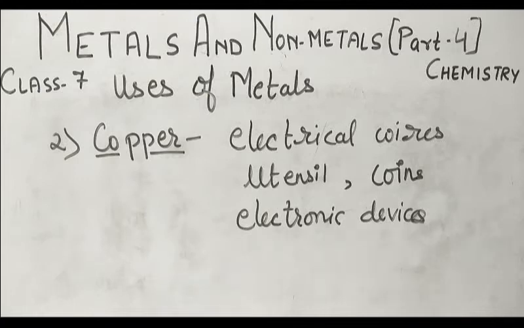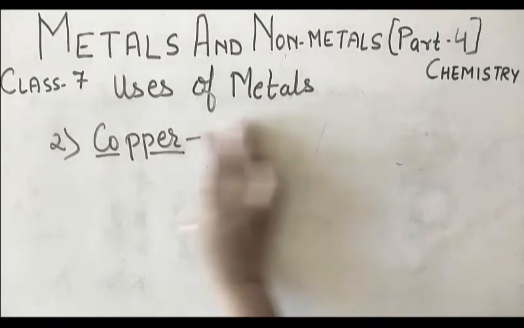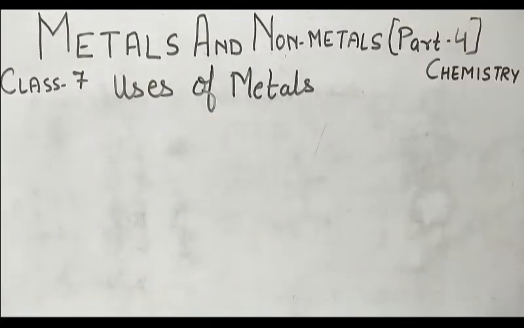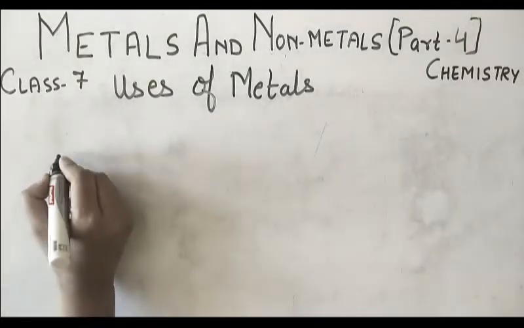One more use of copper: you have also heard about the Statue of Liberty. ठीक है, so in the Statue of Liberty, 80 tons of copper sheet have been used. वहाँ पर 80 ton of copper sheet का utilize किया गया for making the Statue of Liberty. Okay, now let us see the use of aluminium.